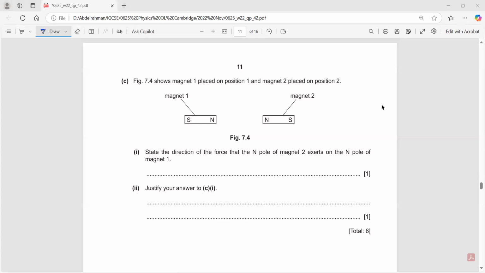So basically it's pushing it away. Magnet 2 will push magnet 1 away. In which direction? To the left. Justify your answer because of repulsion. You can say that same poles repel, like poles repel. You can say that the force on the north pole will be to the left.